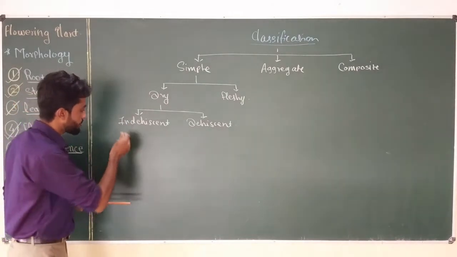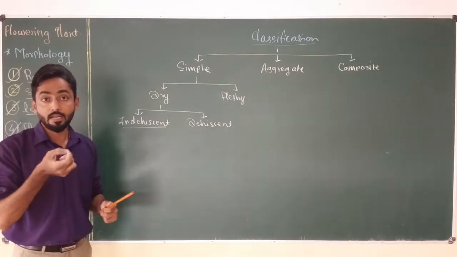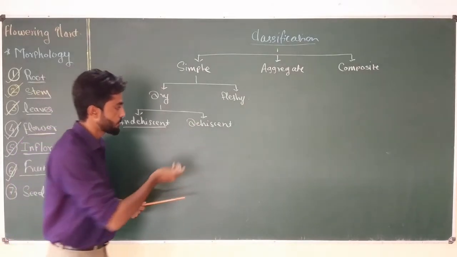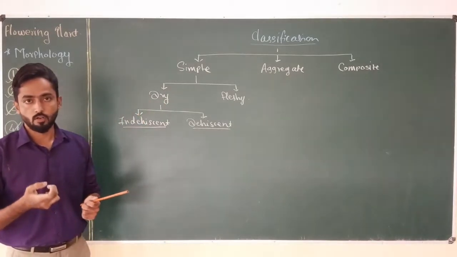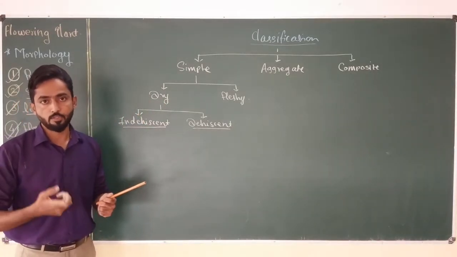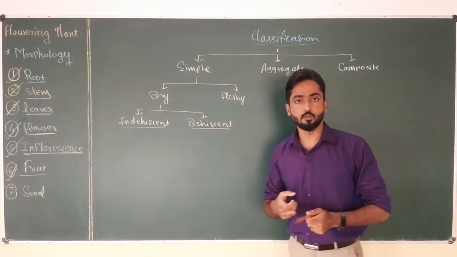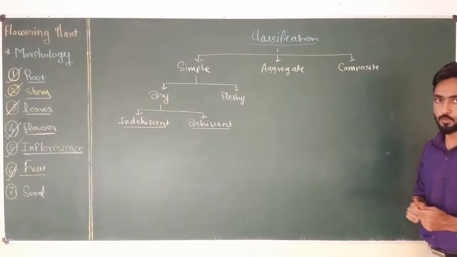In case of indehiscent fruit, the pericarp or wall of the fruit remains intact after maturation, and in case of dehiscent fruit, the fruit wall or pericarp breaks or ruptures after the maturation. This type of fruit helps in the dispersion of the seed. So these are the different types of the fruit.